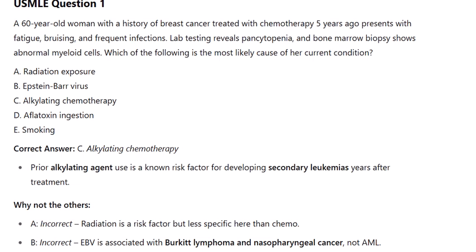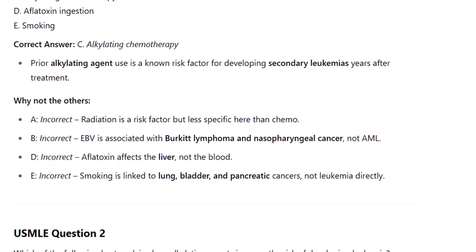Why not the others? A. Incorrect. Radiation is a risk factor but less specific here than chemo. B. Incorrect. EBV is associated with Burkitt lymphoma and nasopharyngeal cancer, not AML. D. Incorrect. Aflatoxin affects the liver, not the blood. E. Incorrect. Smoking is linked to lung, bladder, and pancreatic cancers, not leukemia directly.